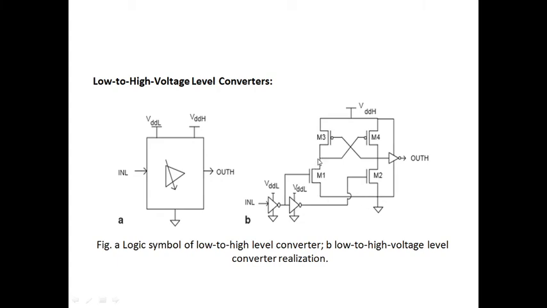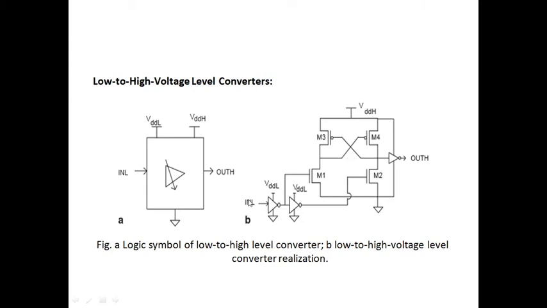Then we give the low level input to the M4 transistor. This is a PMOS transistor. When low level input is given to the M4 transistor, it is in on position. At that time the entire VDD comes to the output. Okay, understand this topic.